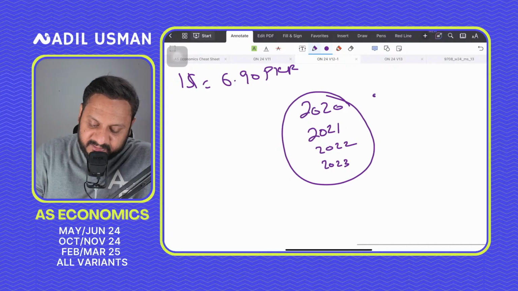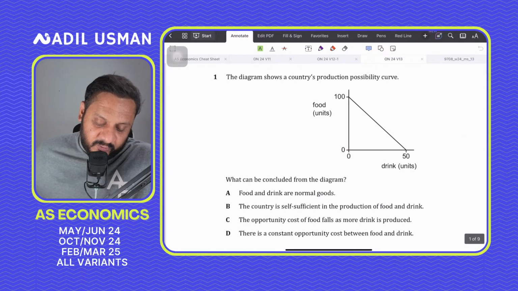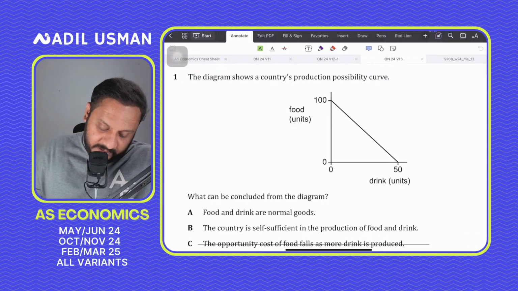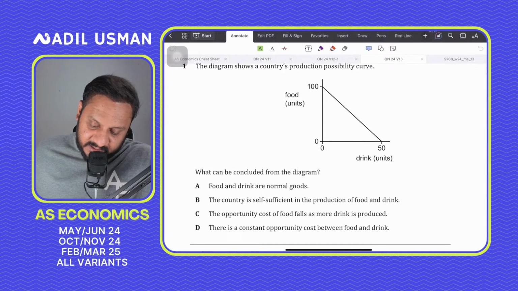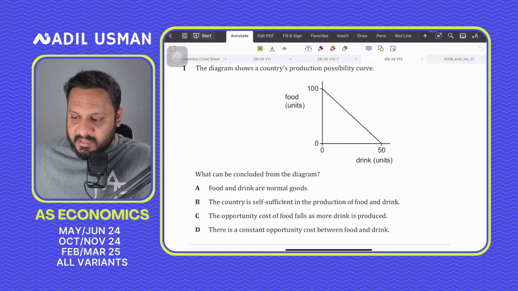Okay, let's start with variant 3. Let's not waste a lot of time. The diagram shows a production possibility curve. What can be concluded? This is variant 3, right? Yes, this is it. What can be concluded? We will see about tomorrow's paper MCQ stream.